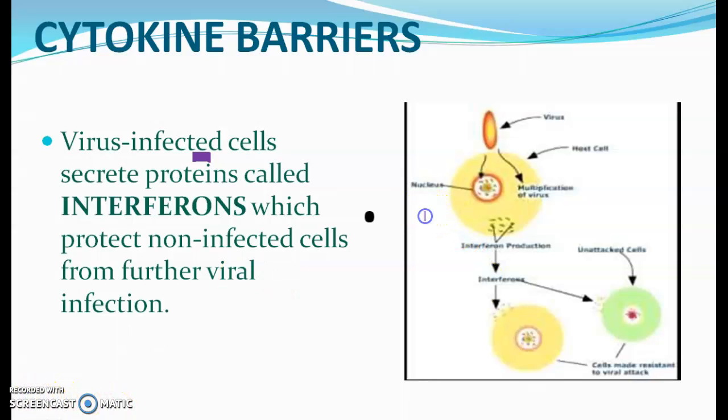When a cell is infected by a virus, interferon production will start. These interferons will bind to receptors on neighboring cells, and this will cause them to make proteins that will not allow the virus to copy in the new cell. So this will help the new cells or the non-infected cells from viral attacks. This is how innate immunity is helping us to protect from the various types of infections.